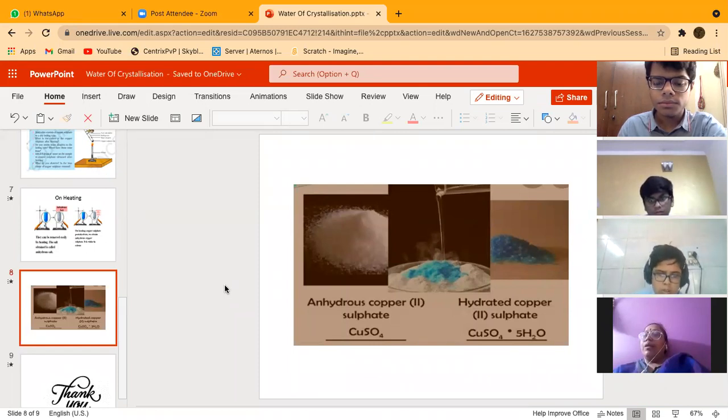For example, here we can see that when we add a few drops of water to the white salt, it becomes a hydrated salt and the color is blue. And when we heat the blue salt, it turns white in color. I hope this topic is clear to you. Yes or no?